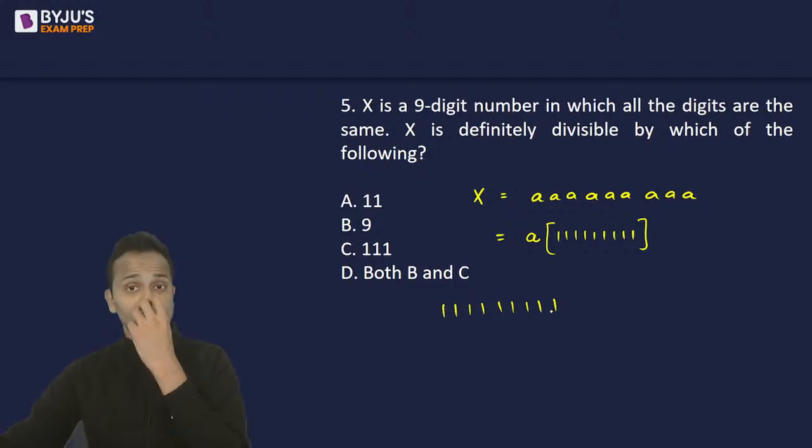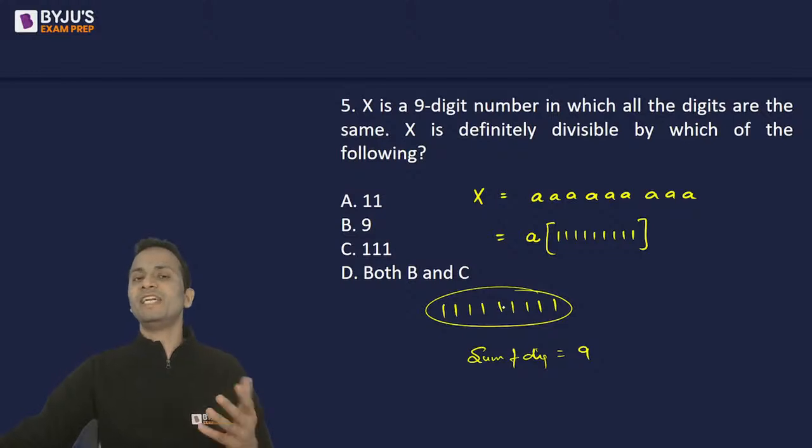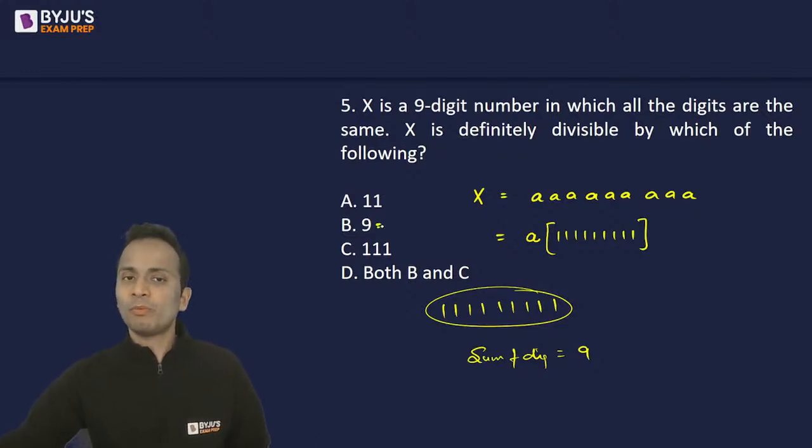This number I can say that first of all, since the sum of digits is equal to 9, right, for this number, so this will be definitely divisible by 9. So option B 9 तो होगा ही होगा answer. But एक option है both B and C. So I should also check it for 111. 111 के लिए भी check करते हैं.